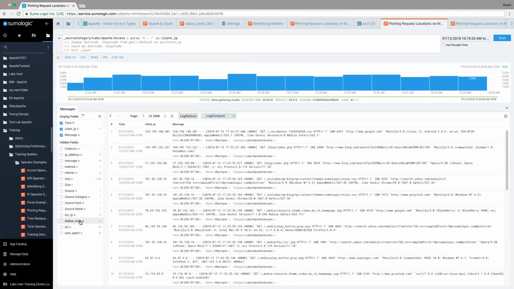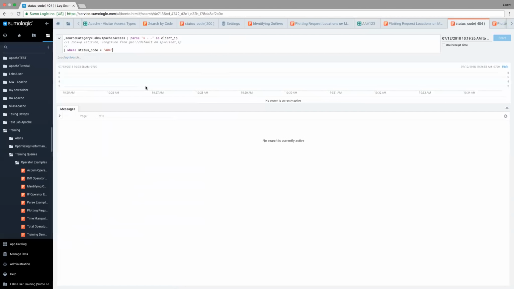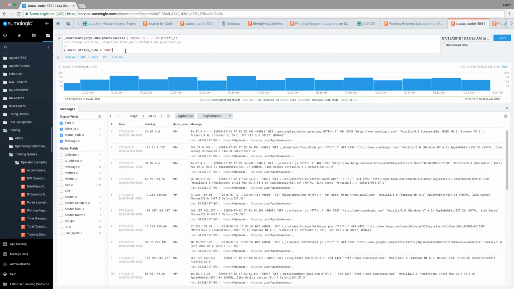And then I can go ahead and grab my status code and say 404. And I can do it that way. So that's two different ways that I can go ahead and say specifically I want to use 404s. But I want to show a third way.